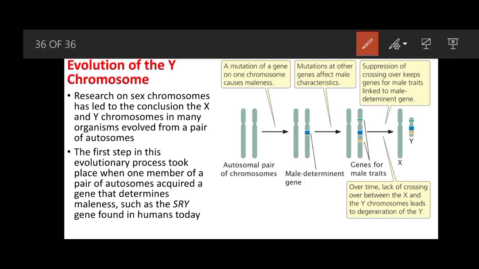Therefore, during the selection process, this male-determining region, that is SRY, was only present on the Y chromosome, and there is no exchange of genes between the X and Y chromosomes. Otherwise, there would have been a chance of transferring this SRY portion to the X chromosome.